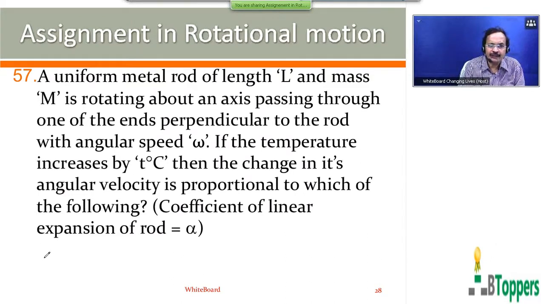So applying the conservation of angular momentum principle, the final angular momentum of the rod about the vertical axis can be written as equal to the initial angular momentum. So the initial angular momentum we can write as I into omega, where I is the initial moment of inertia of the rod about the vertical axis. The final angular momentum of the rod about the vertical axis passing through one of its ends, you can write as I dash into omega dash, where I dash is the new moment of inertia.